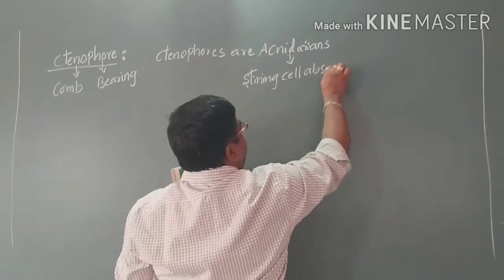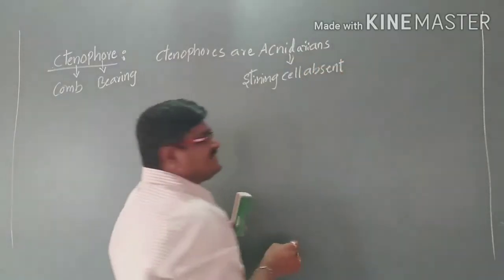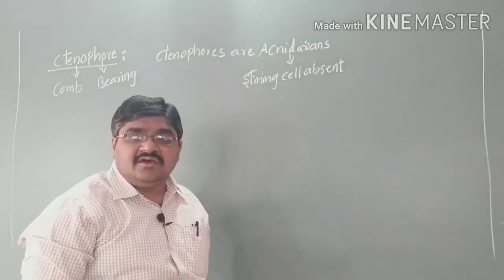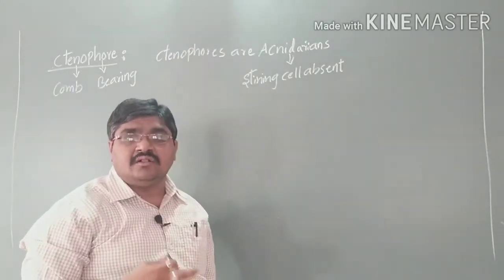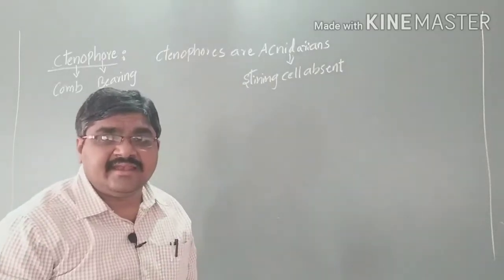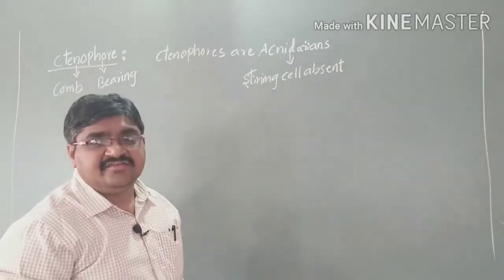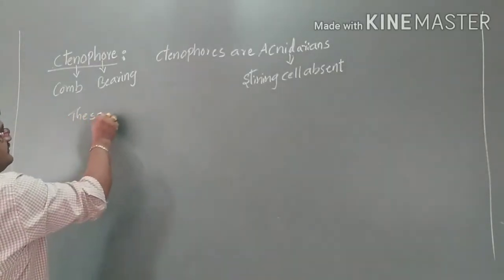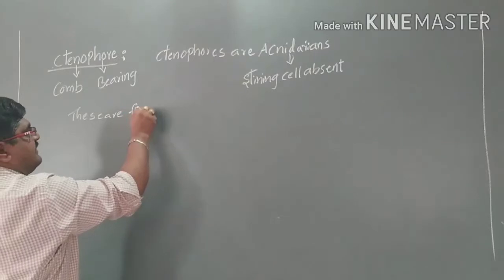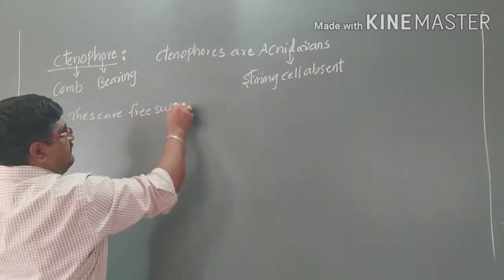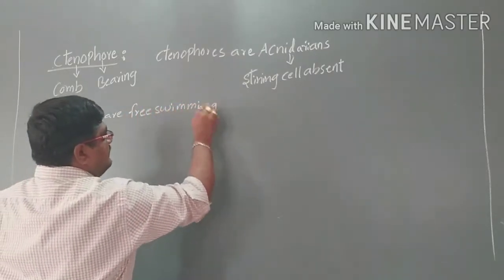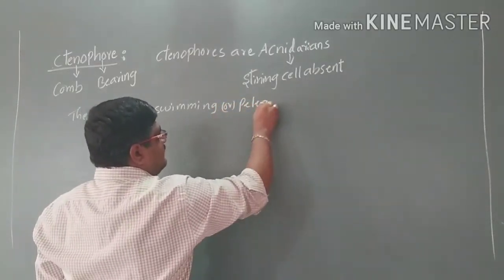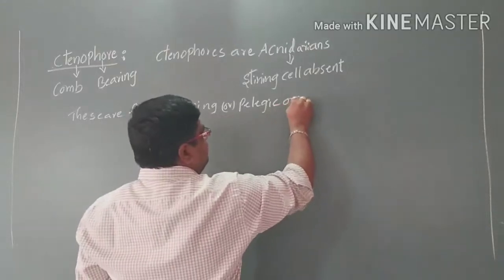So due to the absence of the stinging cells, Ctenophores are also called acnidarians. And these are free swimming, or pelagic organisms,